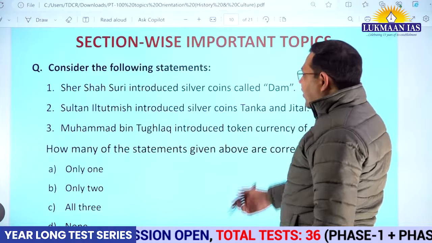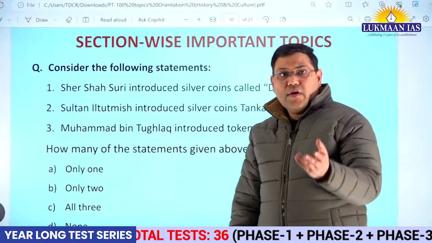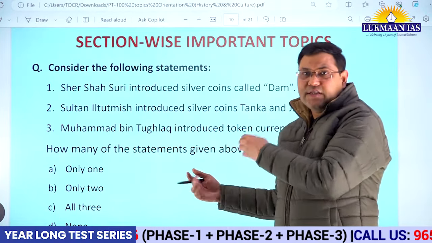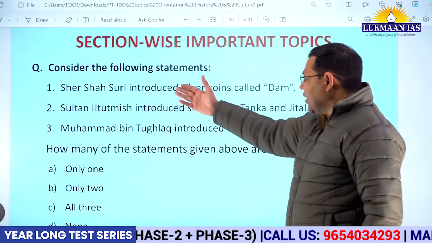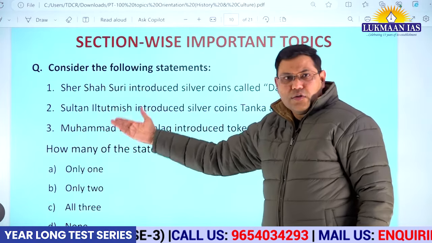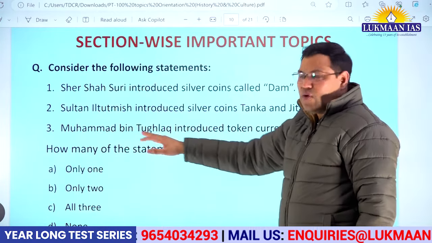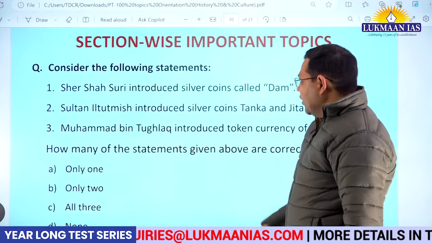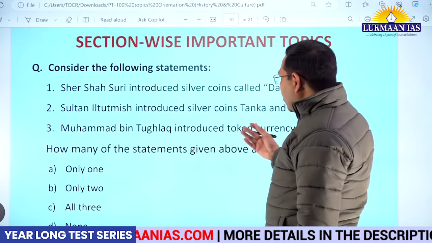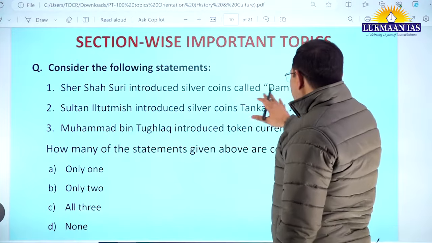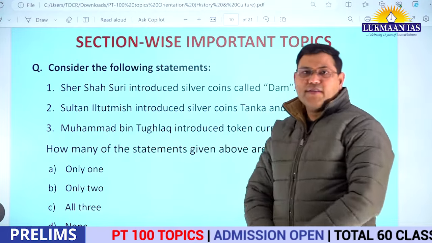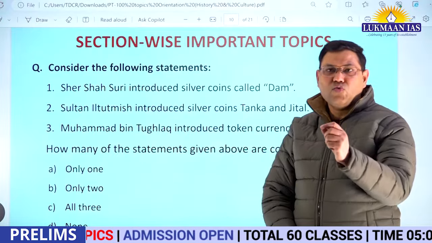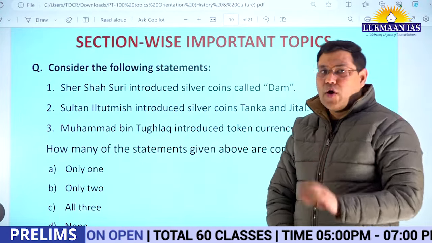Then a question from medieval India for your understanding. See, sometimes UPSC has this tendency nowadays to ask questions where they give you 3, 4 or 5 statements, and you have to identify which or how many statements are correct. So there are 3 statements given over here. Sher Shah Suri introduced silver coins called Dam. This is wrong. Why is this wrong? Because the silver coin which he introduced was called Rupiah. Dam was a copper coin.